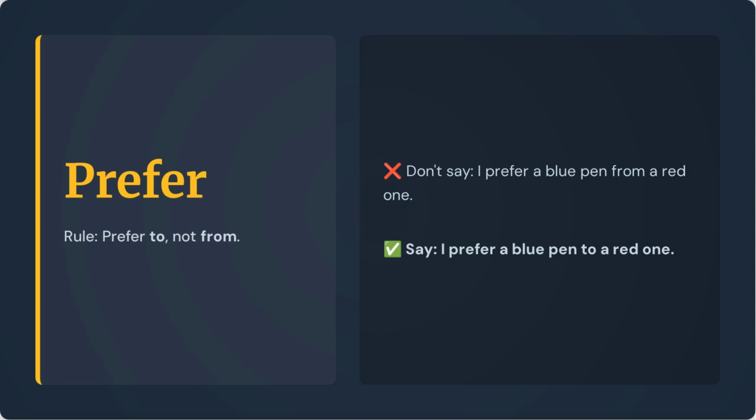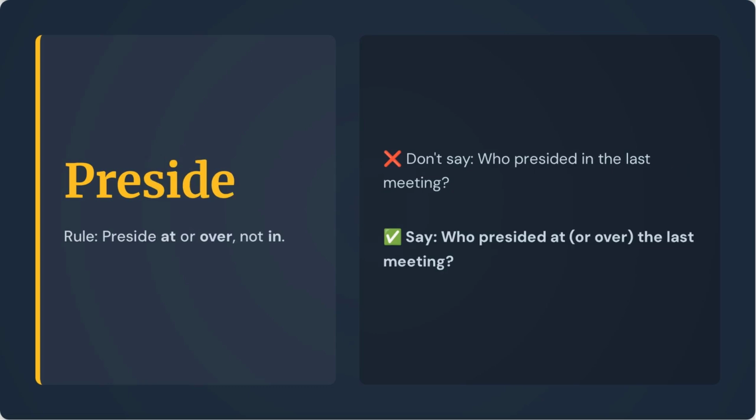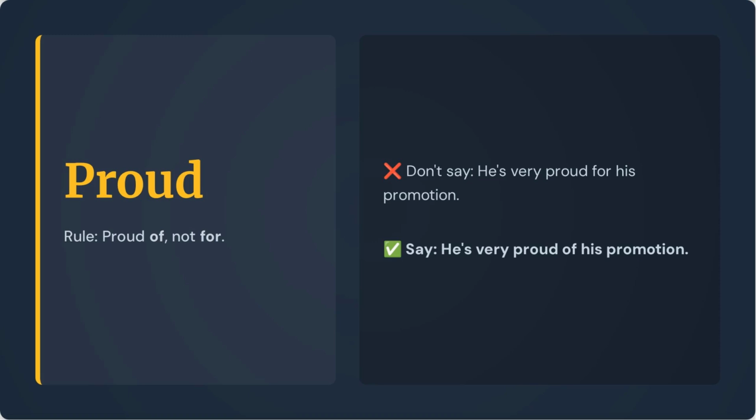For example, I prefer a blue pen to a red one. Always say preside at. For example, who presided at the last meeting, or who presided over the last meeting. Always say proud of. He's very proud of his promotion.